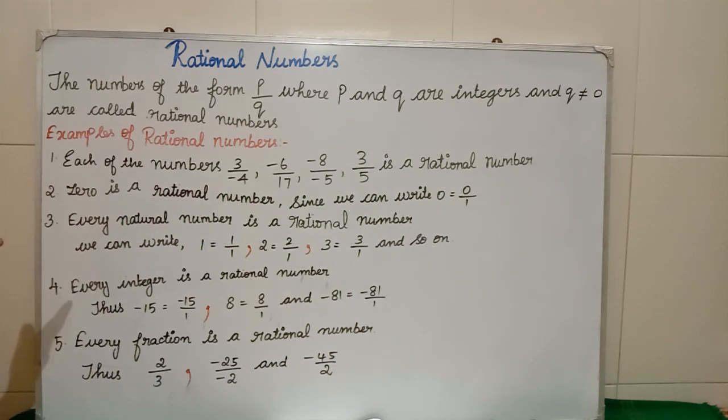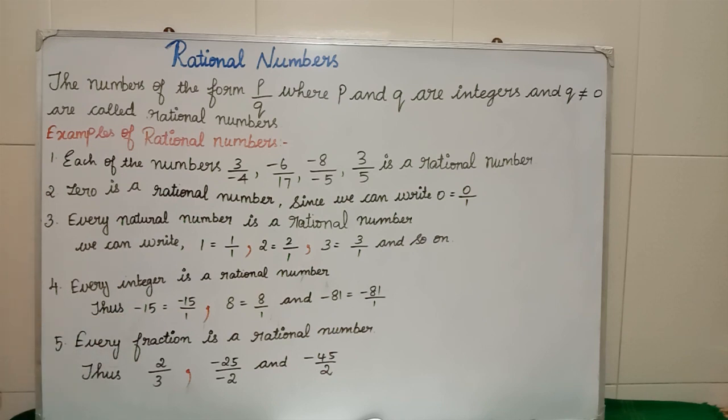Simultaneously, if you see 2 is equal to, how can we write? 2 divided by 1, where 2 is the numerator and the down part, 1, is the denominator. So 1, 2, 3, 4, 5, 6, 7, 8 till up to infinity are all what? Rational numbers. Now the fourth one we'll see. Every integer is a rational number. Before, we have learned integers means what? It will have both negative values, 0 and as well as positive values.